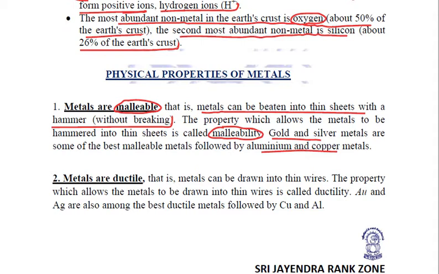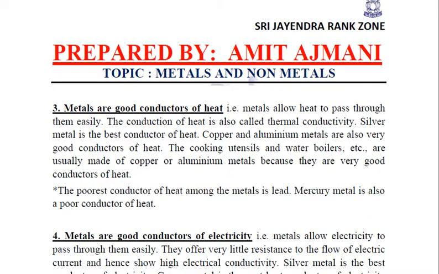The second physical property of metals is that metals are ductile. Ductile means metals can be drawn into wires. And this property of metals, by virtue of which they can be drawn into wires, is called ductility. Again, gold and silver are among the best ductile metals, followed by copper and aluminium. Again, the exceptions are sodium, potassium, and mercury. They are non-ductile. They cannot be drawn into wires.